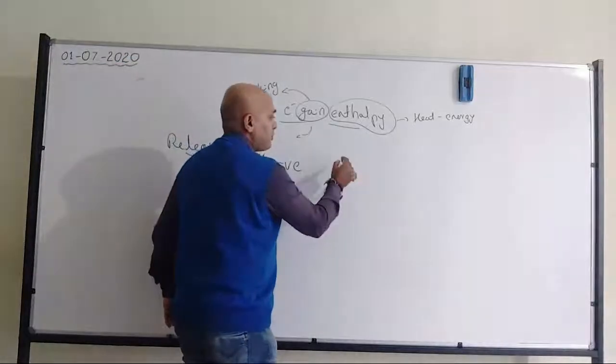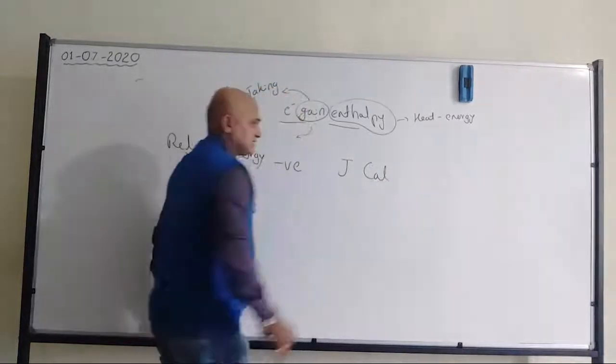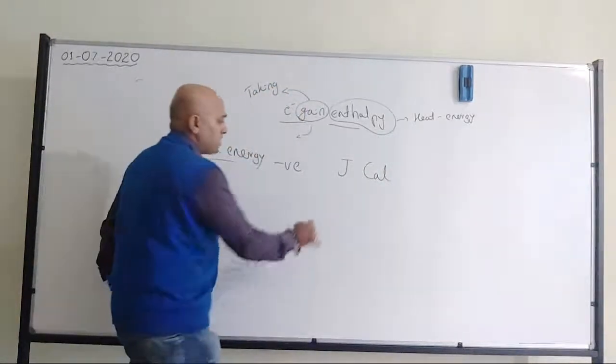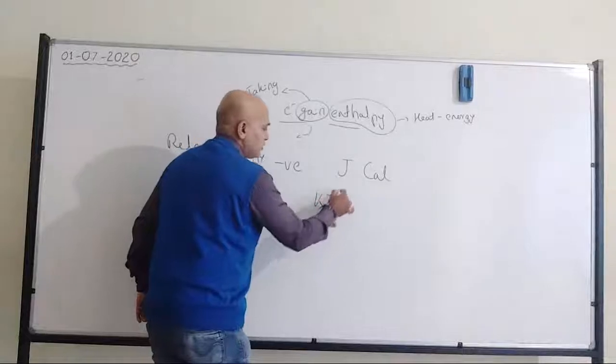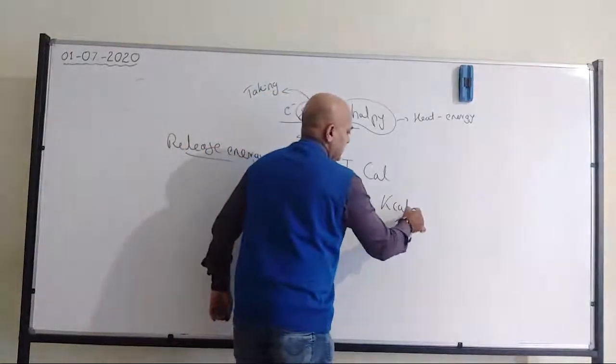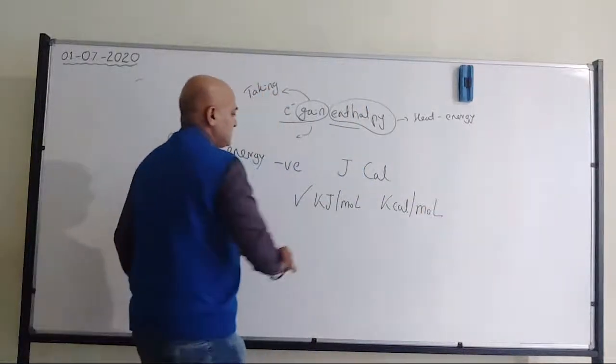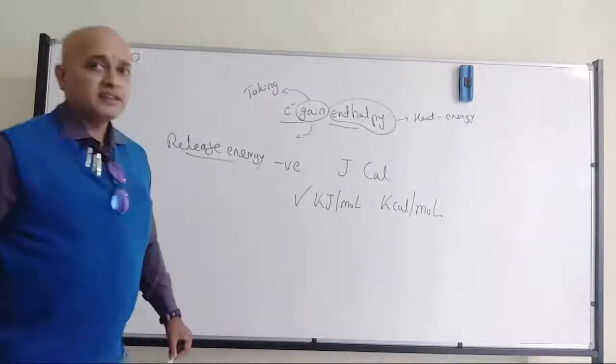Since we are talking about energy, it can be joule or calories. Anything is fine. So normally it will be given as kilojoules per mole or kilocalories per mole. Most of the time they will go with kilojoules, no doubt.